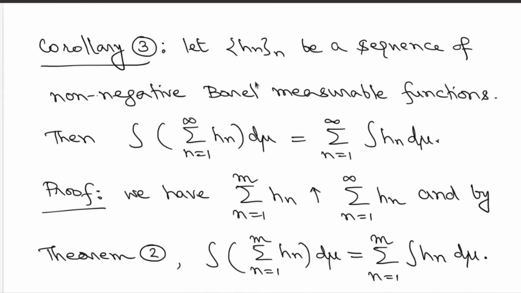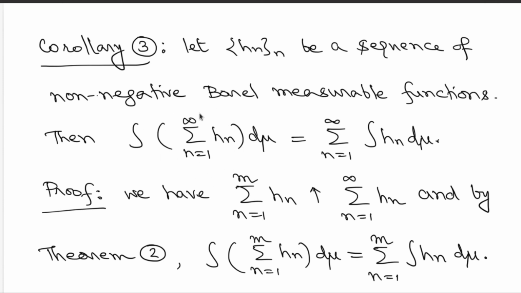Nice. And we finish our discussion with this nice corollary that we can now talk about certain series of functions. So take a sequence of non-negative Borel measurable functions. Then consider this infinite linear combination, infinite summation. This is an addition of non-negative quantities, so you will get a limit function.